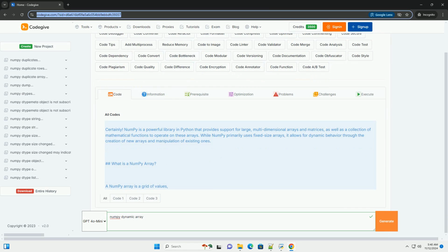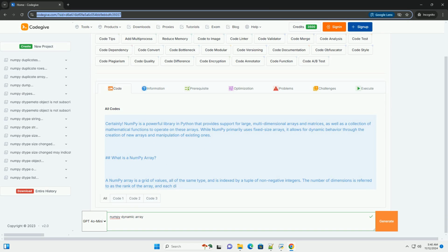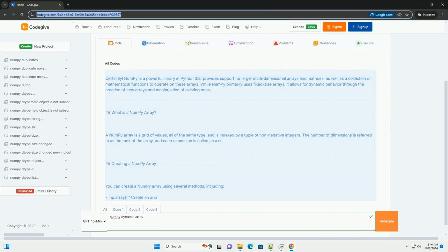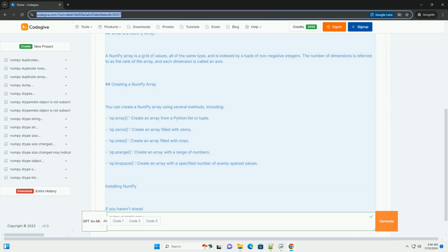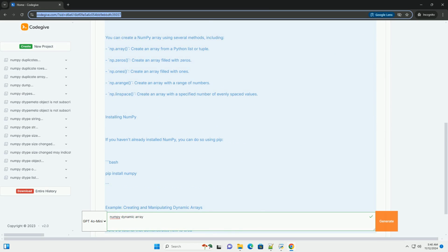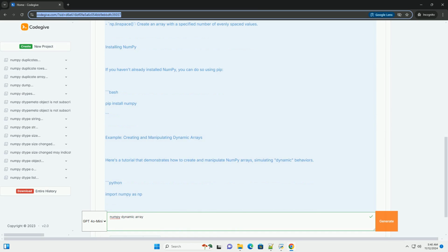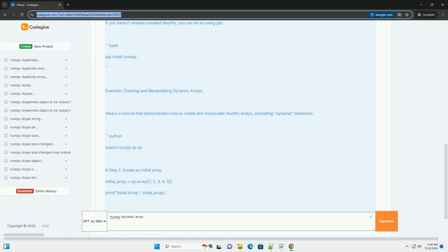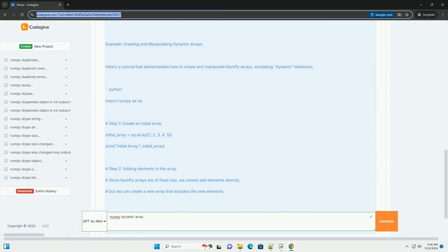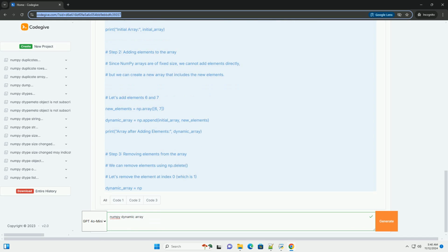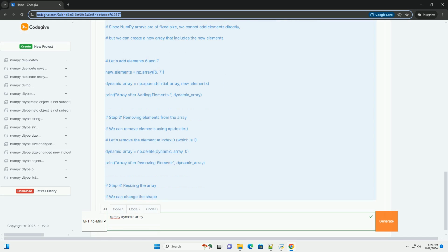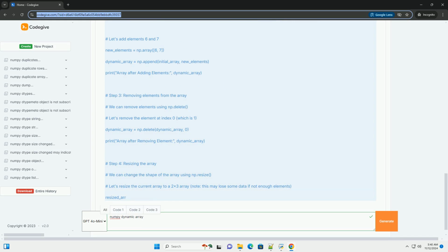Certainly. NumPy is a powerful library in Python that provides support for large, multi-dimensional arrays and matrices, as well as a collection of mathematical functions to operate on these arrays. While NumPy primarily uses fixed-size arrays, it allows for dynamic behavior through the creation of new arrays and manipulation of existing ones.